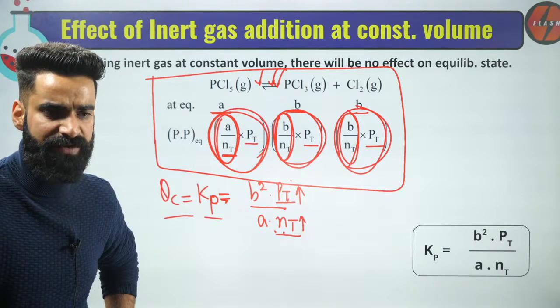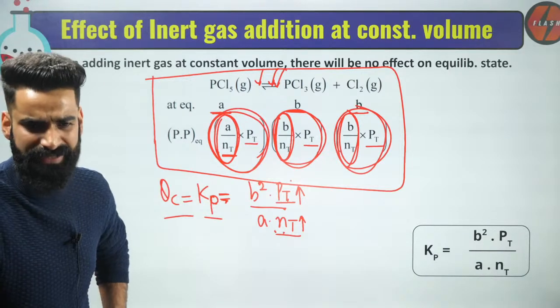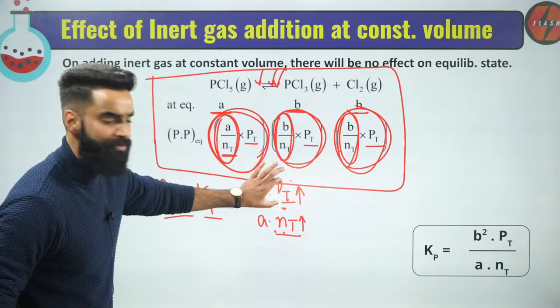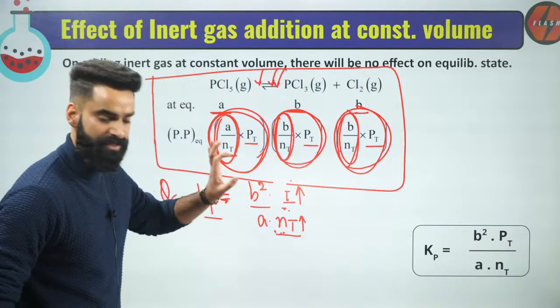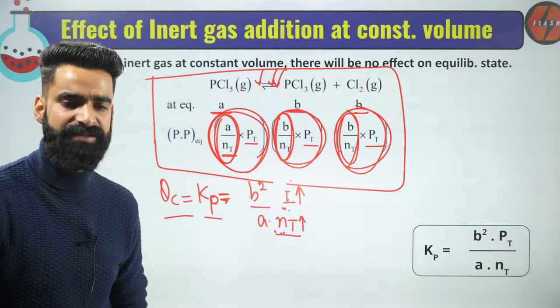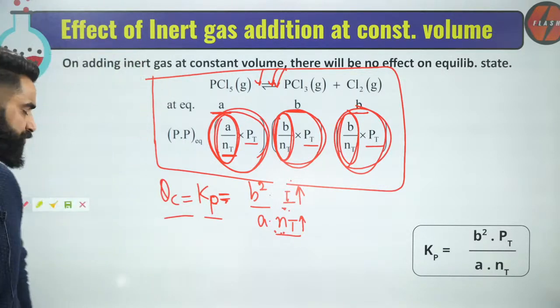Let me know in the chat box if it's clear to everyone. So remember guys, on adding inert gas at constant volume, there'll be no effect on the equilibrium state. Why? Because whatever will be the increase in the value of Pt, the same is going to be the increase in the value of Nt over here. Let me know in the chat box if everything is clear right here. Yes? Wonderful guys, great job done.